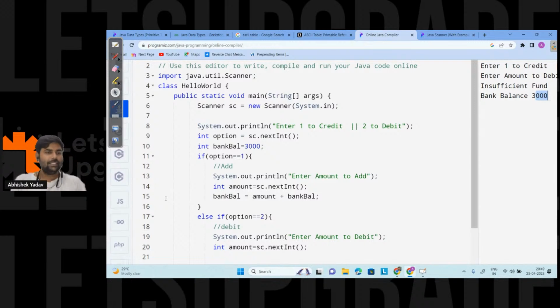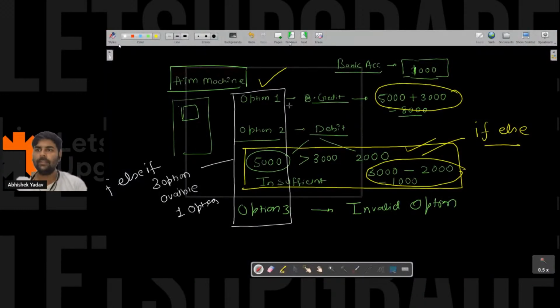Please write in the chat, guys, if it is clear, yes or no. Everyone? Yep, clear. Does anyone have any doubt till this point? Clear, right? So shall we move to the next one?